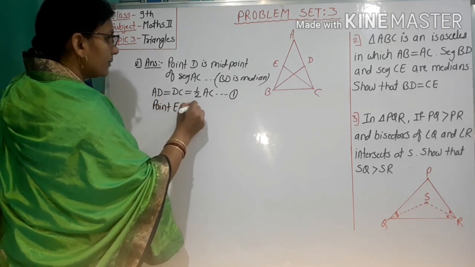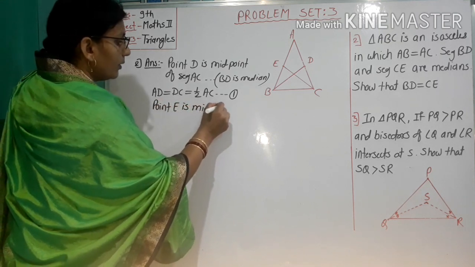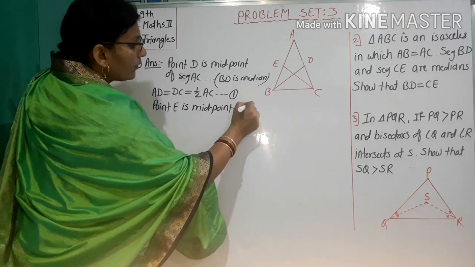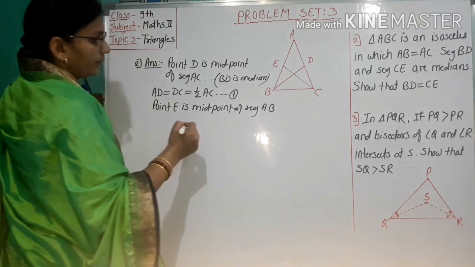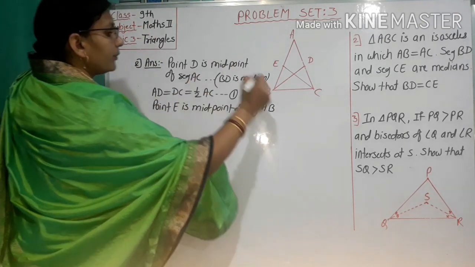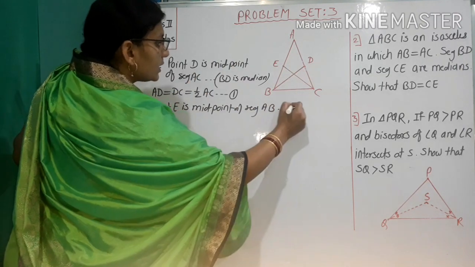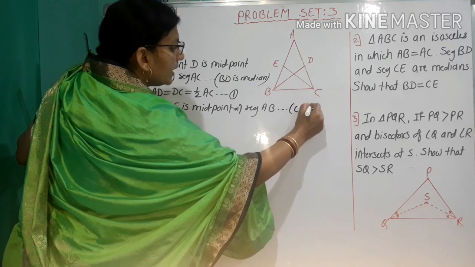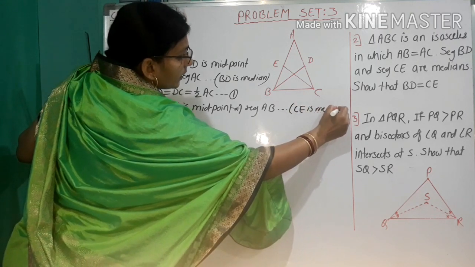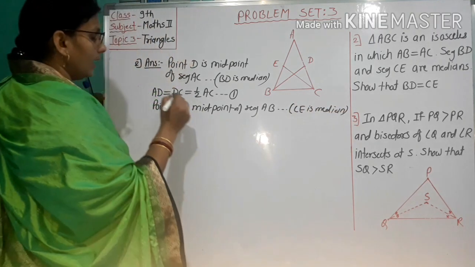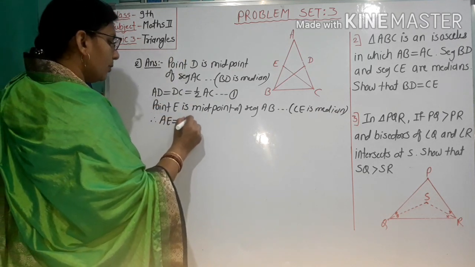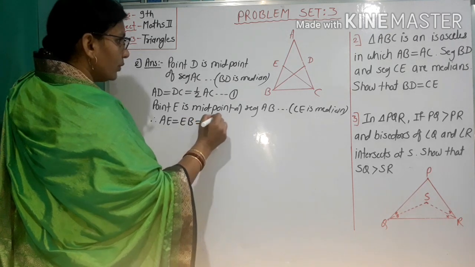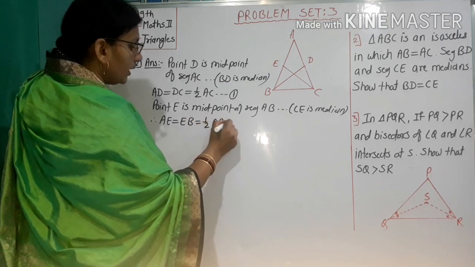Also point E is the midpoint of segment AB, because CE is a median, and therefore AE equals EB equals 1 by 2 AB.